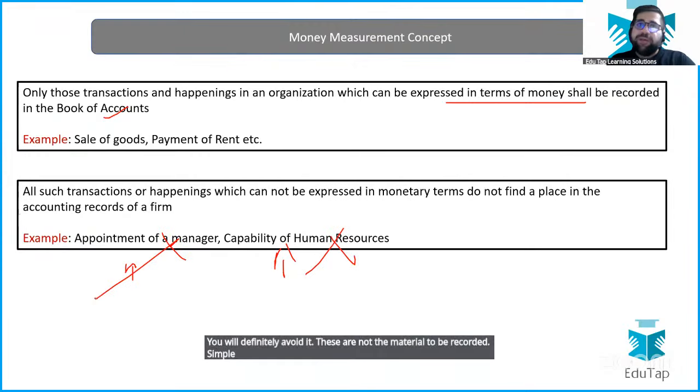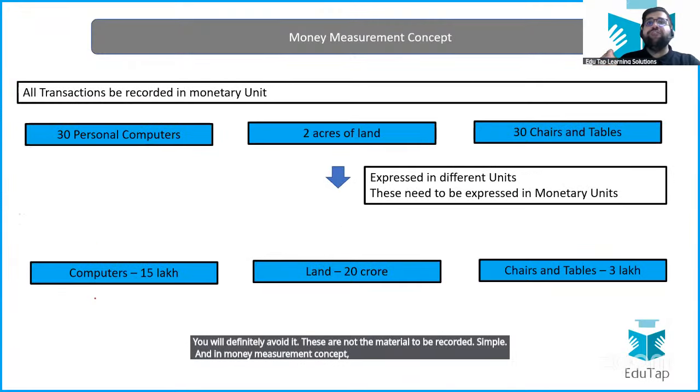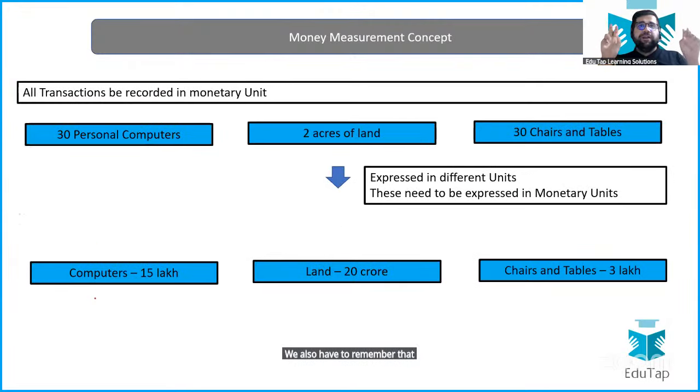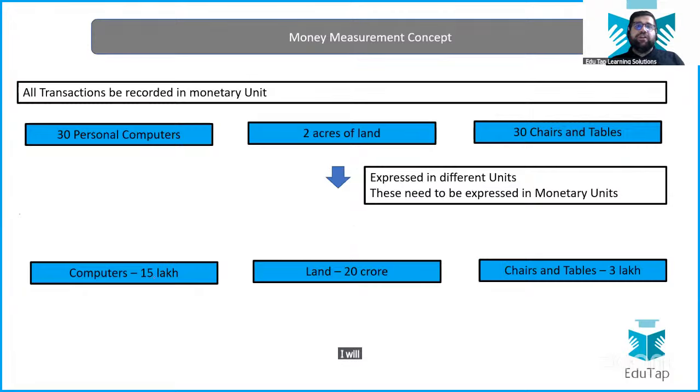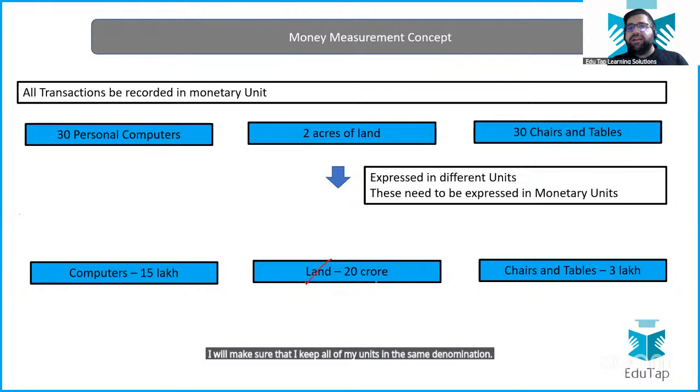Simple. And in the money measurement concept, we also have to remember that we will use one particular unit of measurement. Like if I'm buying 30 personal computers, 2 acres of land, and other items like 30 chairs and tables, I will have to identify their monetary value. I will make sure that I keep all of my units in the same denomination, like lakhs and crores, whatever the denomination of Indian currency is. Simple. So this is what your money measurement concept is. Clear, everybody?